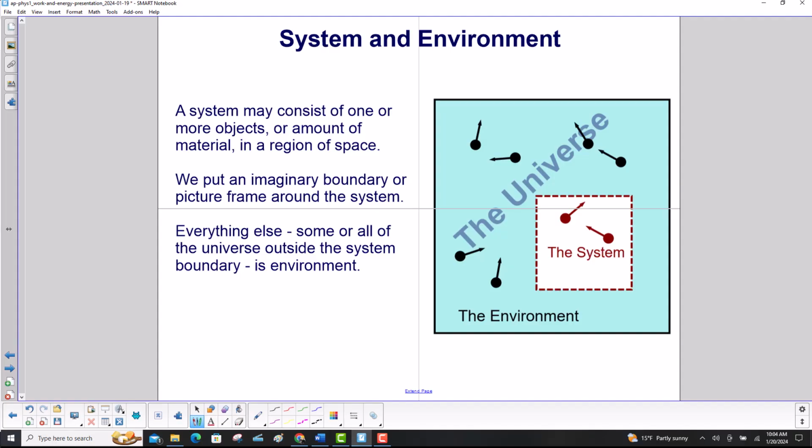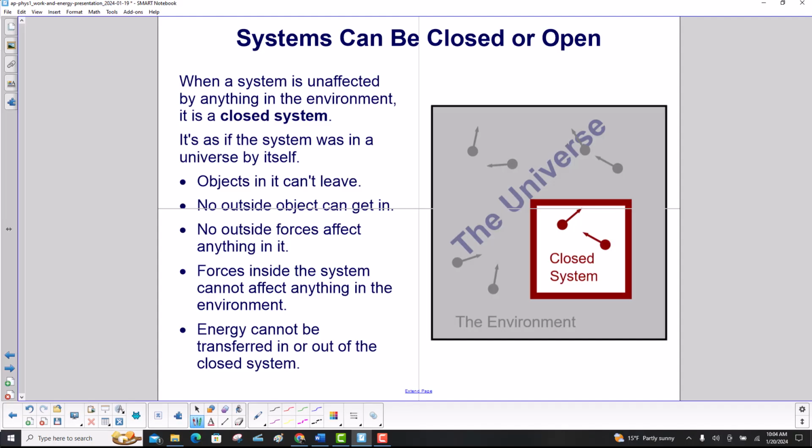As we've said, a system may consist of one or more objects, and here we have two objects, or amount of material in a region of space. We put an imaginary boundary or picture frame around the system. Everything else, some or all of the universe outside the system boundary, is the environment. Couple more definitions now. First of all, systems can be closed or open. When a system is unaffected by anything in the environment, it is a closed system.